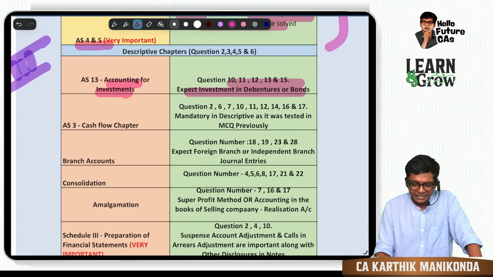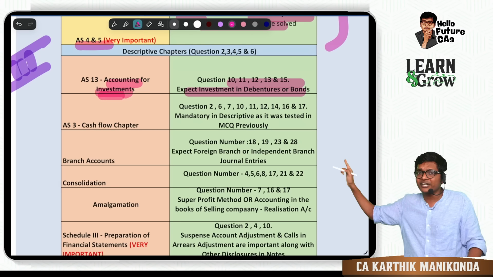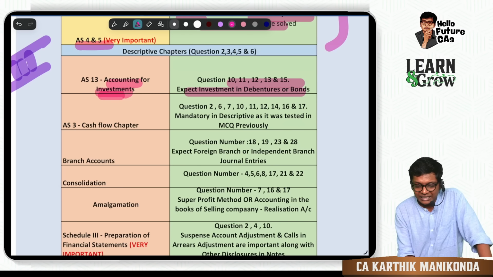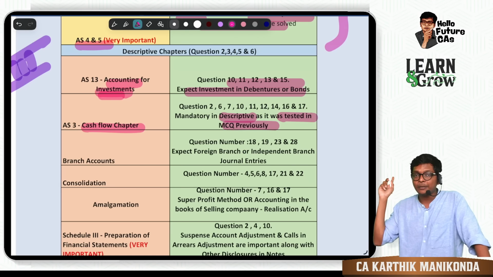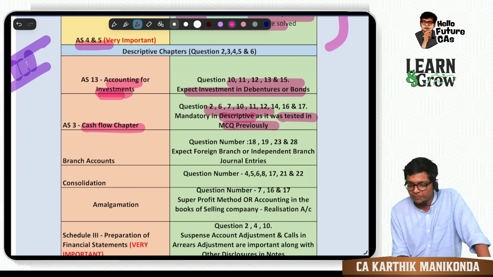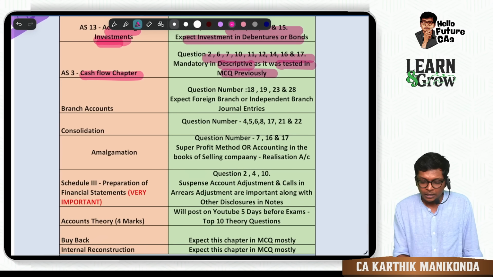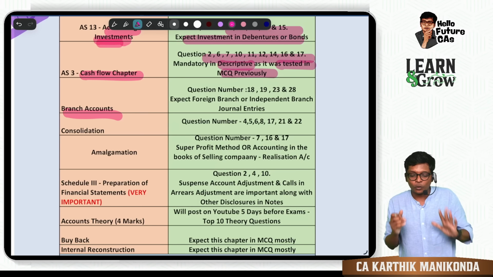Lastly, descriptive chapters. Quickly I will finish. I already finished AS 13 earlier when I explained. The cash flow chapter will come in descriptive this time because last time it came in MCQ. Some more cash flow questions you have to practice, so I have marked all the questions for cash flow. Coming down to branch accounting. Sir, branch I am always going to skip, sir. What to do?